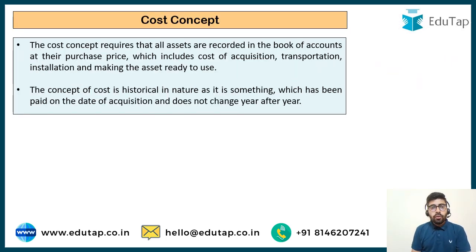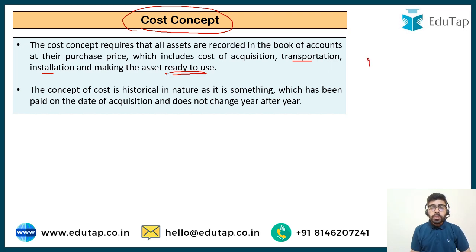So friends, when we talked about basic accounting concepts, we learned there is a cost concept. Now this cost concept says that you are going to record all the assets in the books of accounts at their cost, at their purchase price. I just explained the same when we were talking about the different basic accounting concepts. Now what is this purchase price? This purchase price not only includes the cost of acquisition, but it also includes the cost of transportation, installation, and everything that is needed to make the asset ready to use.